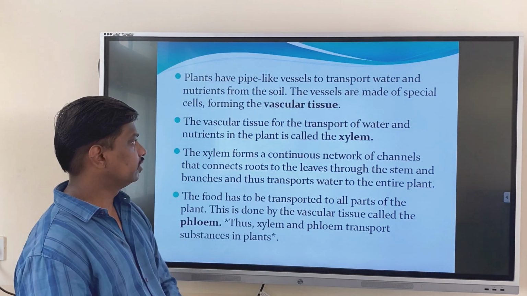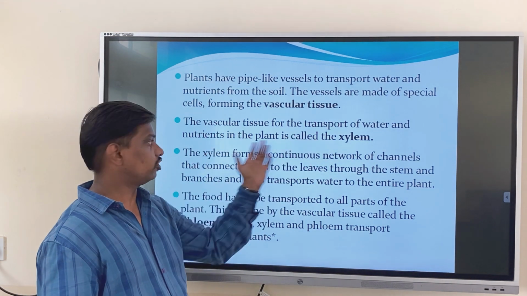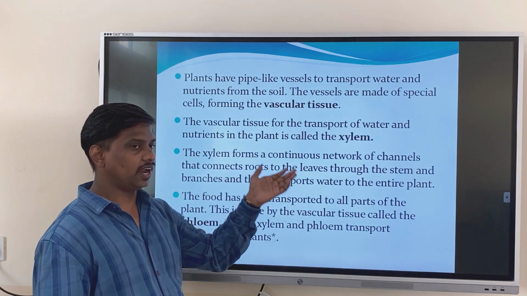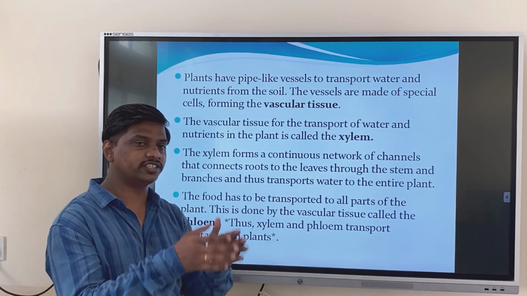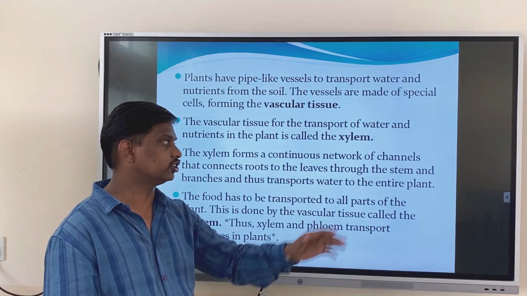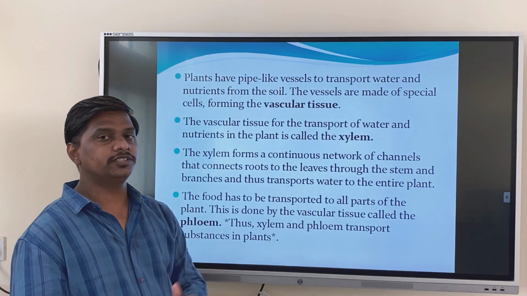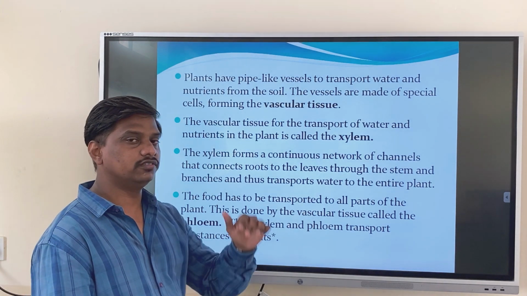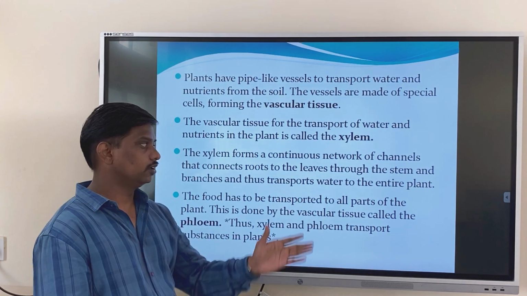Next, the vascular tissue for the transport of water, minerals and nutrients to the plant is called xylem. This tube-like structure is known as xylem. They are the tissues that help in the transportation of water, minerals and nutrients which are required for the plant.